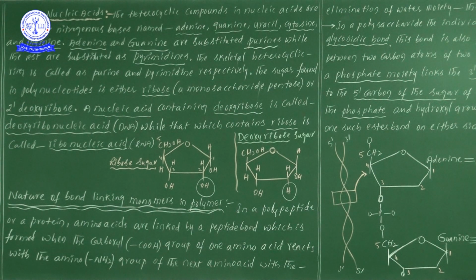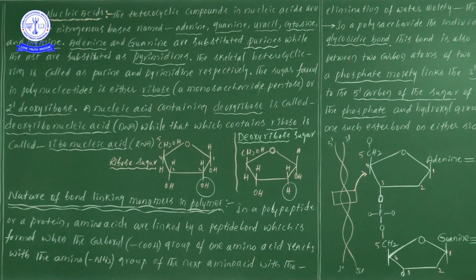So there are 2 types of nitrogen bases: one is purines and the second is pyrimidines. The skeletal heterocyclic ring is called purine and pyrimidine respectively. What are heterocyclic compounds? From our knowledge point of view, we consider nitrogen bases as heterocyclic compounds.